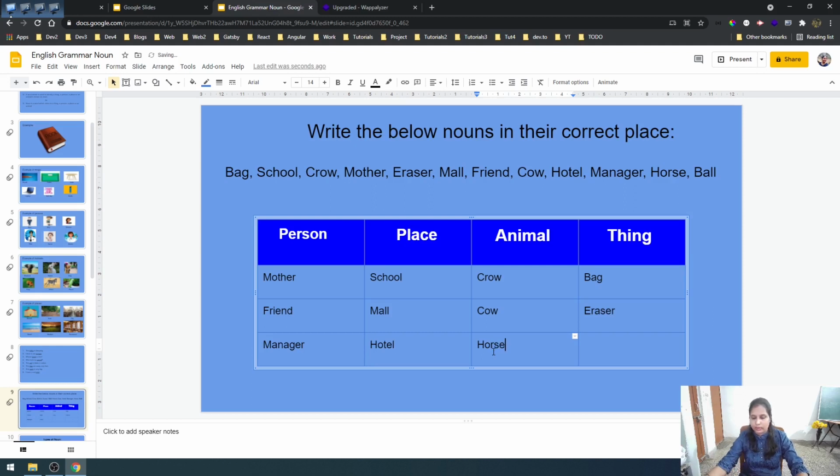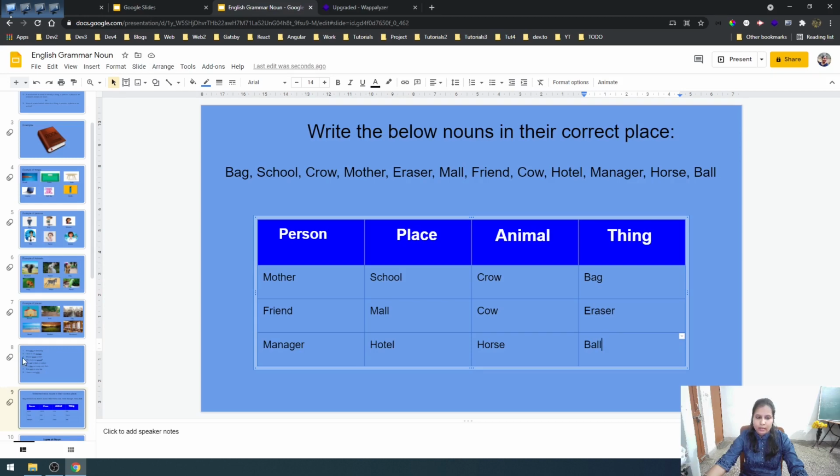H-O-R-S-E, horse. And the last word is ball. It is a thing. So we will write ball here. B-A-L-L, ball. So in this way we will do this activity. If you want, you can do it in your notebook also, so that it will be clear to you which all things come under person, place, animal and thing.